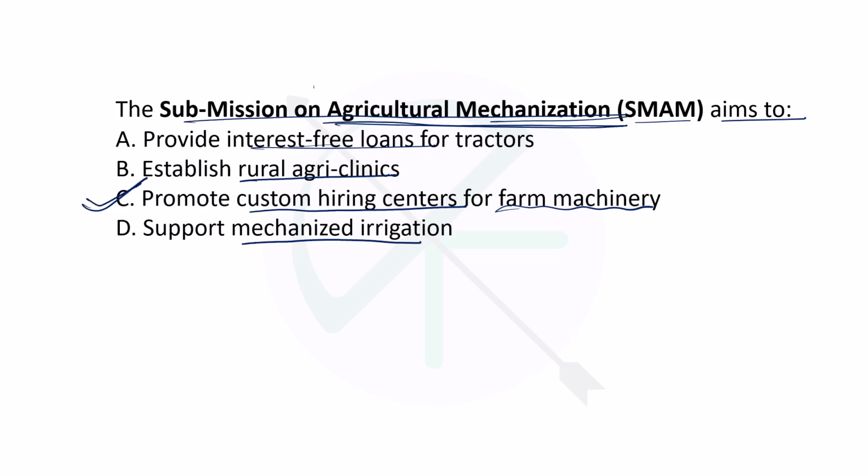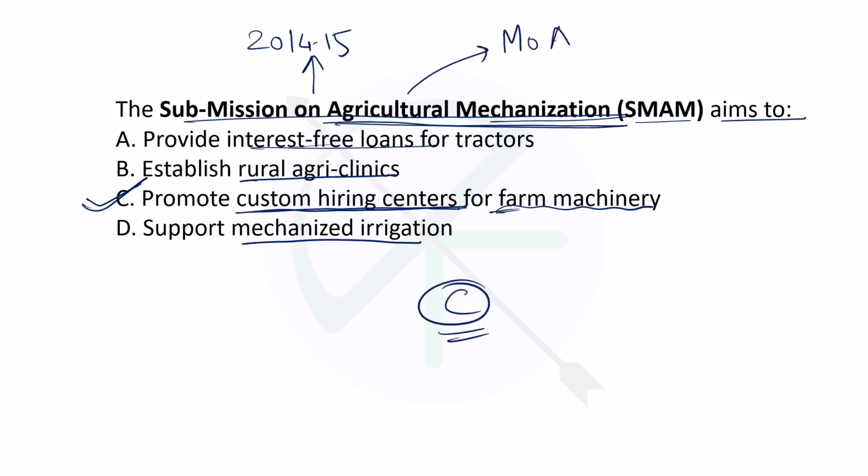So this SMAM scheme was launched in 2014-15, and it was mainly to promote these custom hiring centers where farmers can go and hire the farm machinery which they need for a very minimal rate, and they can use it for their farming purposes. So option C is the right answer. And it is also implemented by the Ministry of Agriculture and Farmers Welfare.